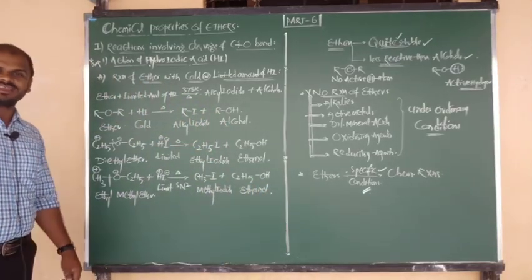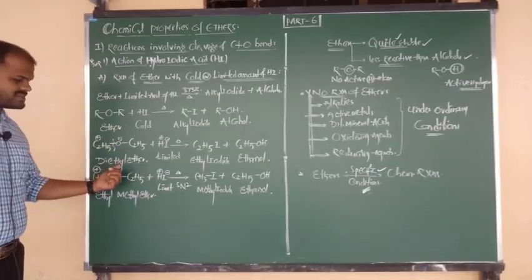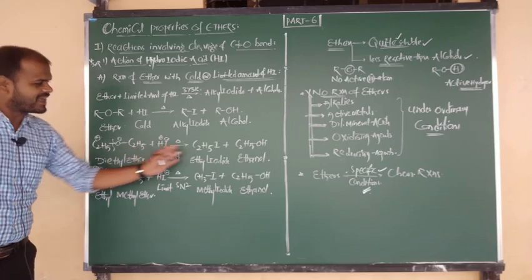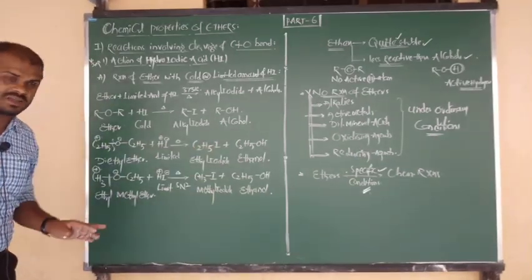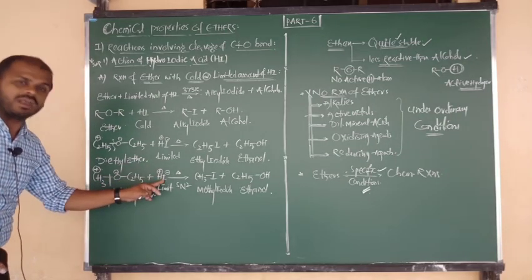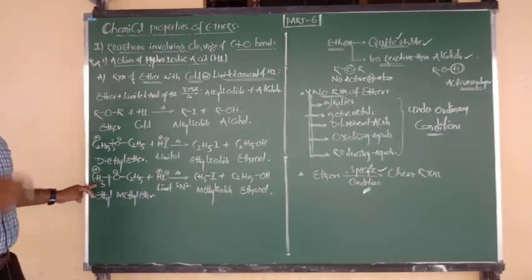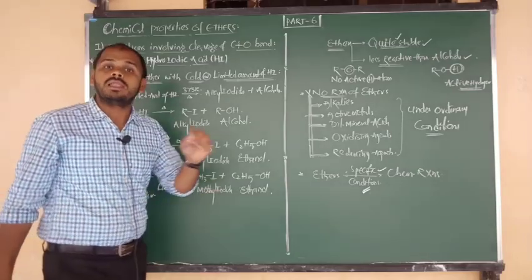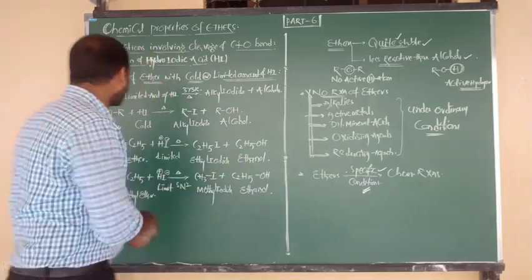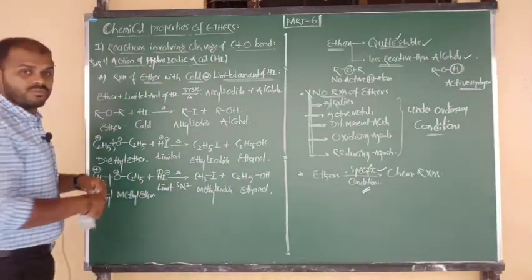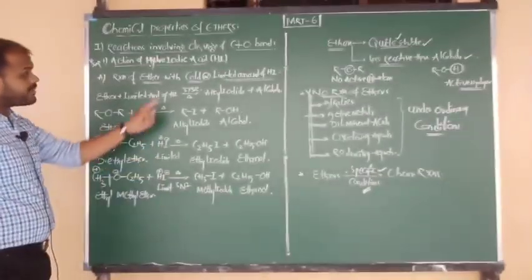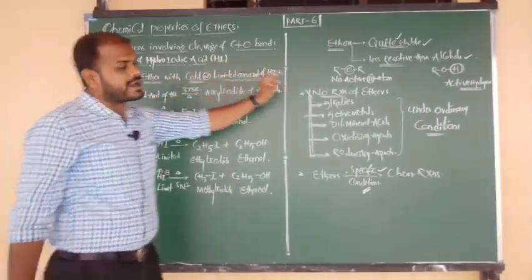I hope you understand these reactions clearly. One is a symmetrical ether, one more is an unsymmetrical ether. In the case of symmetrical ether, there will be no variation; you will get the same product. But you should be very careful in the case of unsymmetrical ether. The nucleophile must attack the smaller alkyl group, and that should change into an alkyl halide or alkyl iodide. Okay? Good. So this is your reaction number one, one type of reaction with hydroiodic acid. Which type of hydroiodic acid? Cold or limited amount of HI.